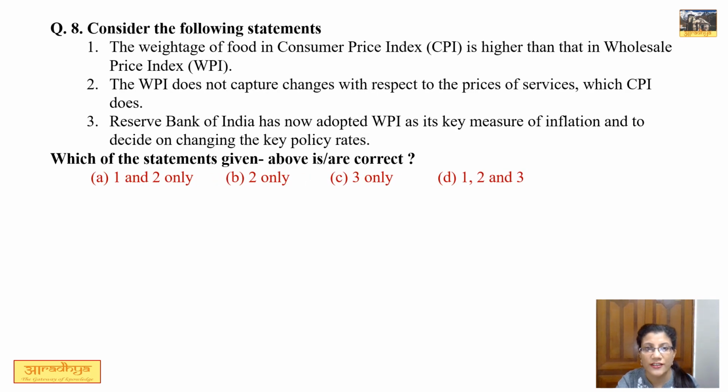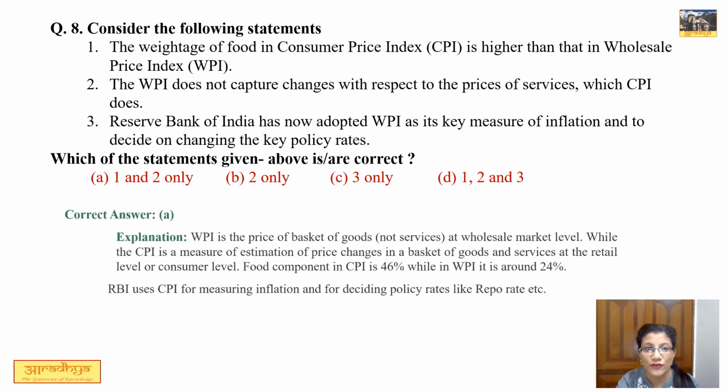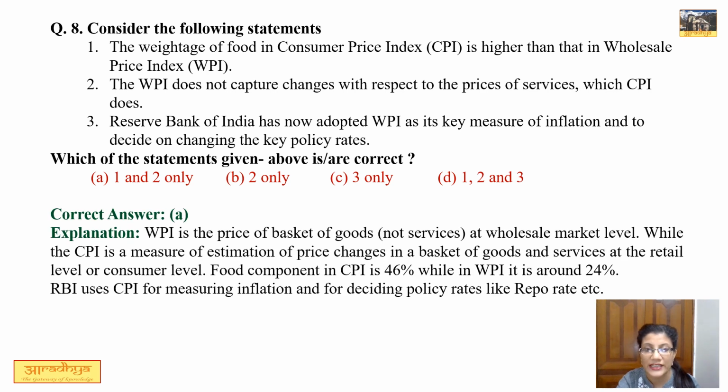Question number 8. Consider the following statement. 3 statements are given regarding CPI and WPI. So we need to understand what CPI is and what WPI is. WPI is the index of a basket of goods at the wholesale market level and CPI is the index of a basket of goods and services at the retail level. Now coming one by one to the option. Option 1 says weightage of food in CPI is higher than in WPI. This statement is correct because the food component is 46% in CPI while in WPI it is only 24%.